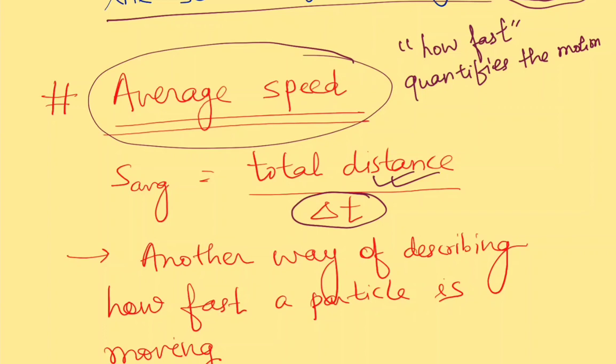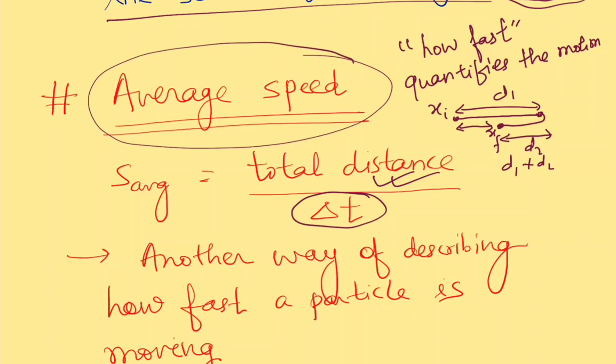For example, if a particle moves from here to here and then comes back here and stops, the total distance covered will be this distance d1 plus this distance d2. So total distance will be d1 plus d2, but the displacement will be this quantity only. This is xf, for example, and this is xi. So you see, displacement and distance are not always the same.